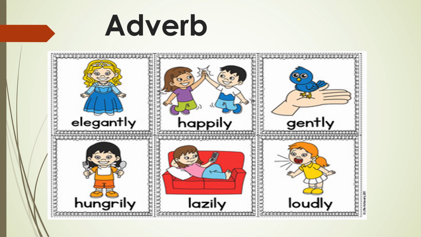Now, in all these examples, you can see that walking is a verb, elegantly is adverb, play is a verb, happily is adverb, hold is a verb, gently is adverb, eat is a verb, hungrily is adverb, lazily is adverb, and loudly is adverb. So I hope it is clear to you that adverb tells us more about verb.